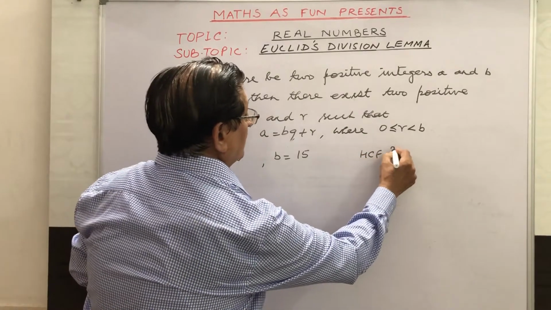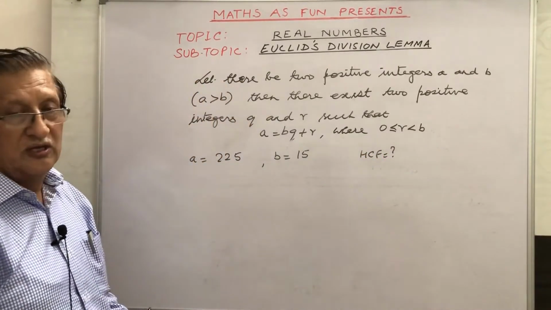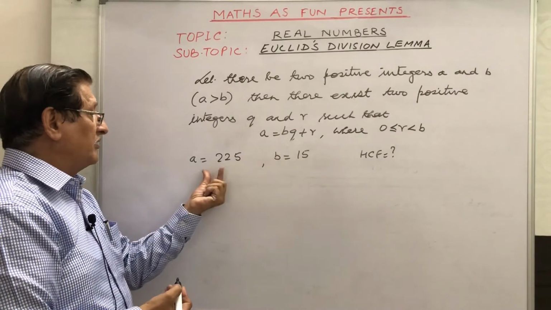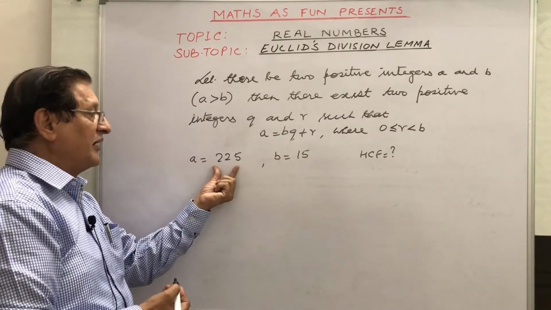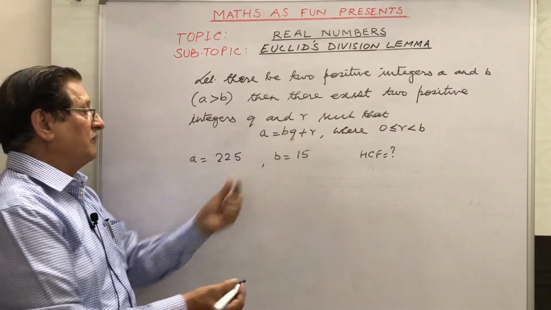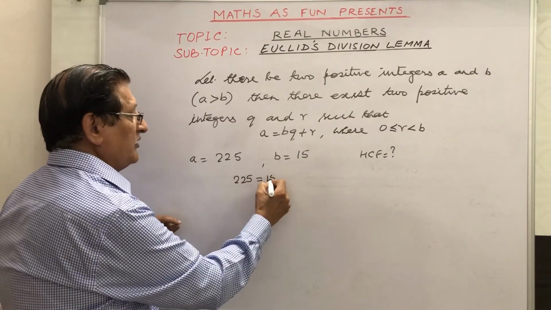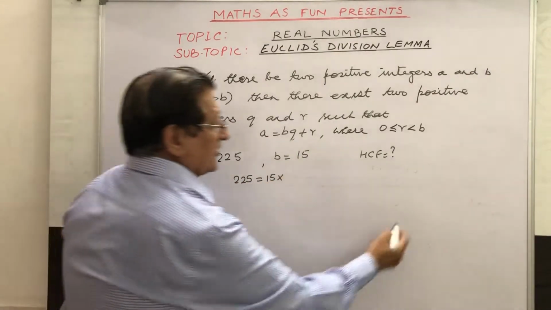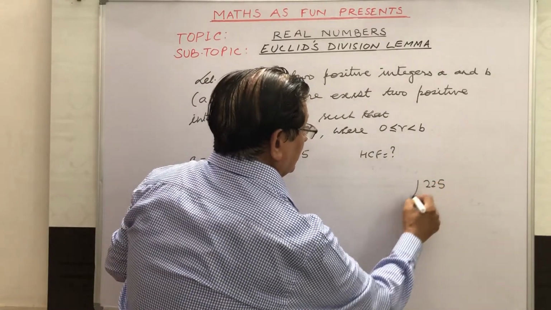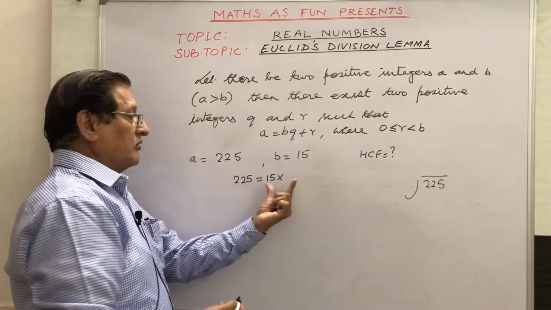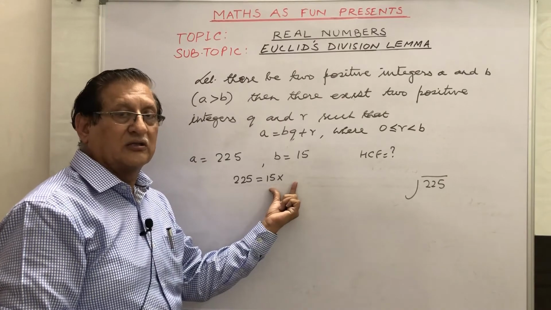You know that we can divide A by B and we can represent A using Euclid's division lemma. When we write this as 225 is 15 into what? To find this, you can go for division. That is the easiest way of doing it, so as not to commit any mistake in writing this.